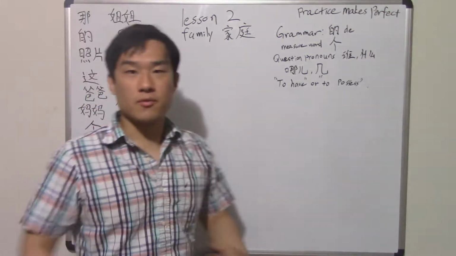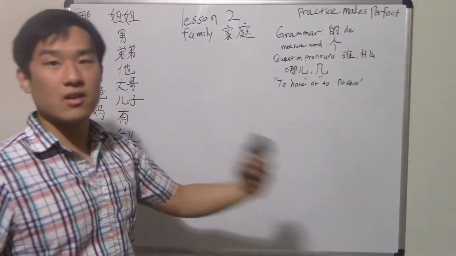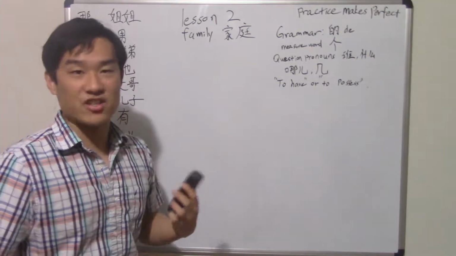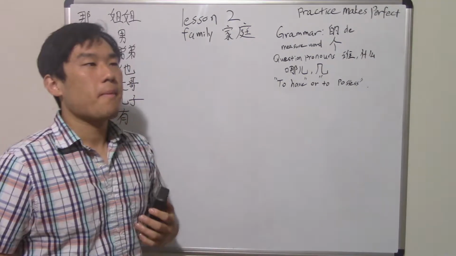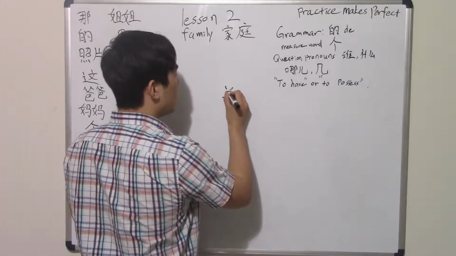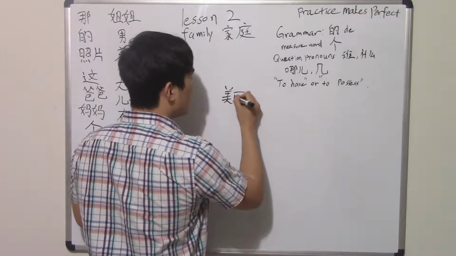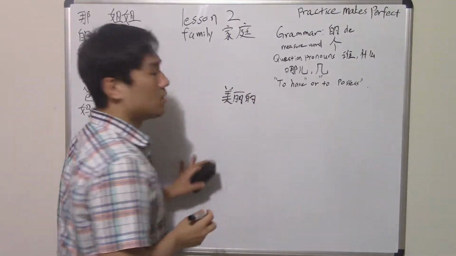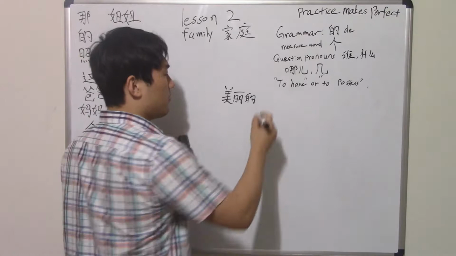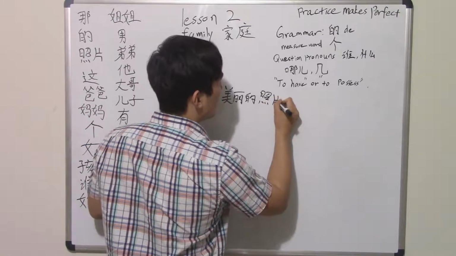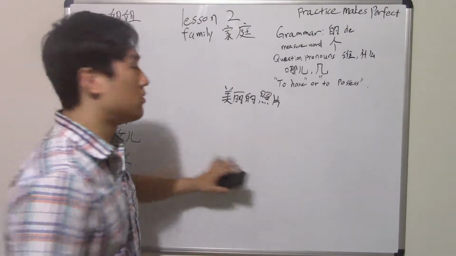Or relationship, or another case, I don't know, maybe we're gonna get into it in the future, but it can also be descriptive, like an adjective. Let's say the photo is beautiful, right? The word 美丽 means beautiful, okay? And then you put the 的 afterwards. Let's say beautiful 照片, right? 美丽的照片. That means it's a beautiful photo.